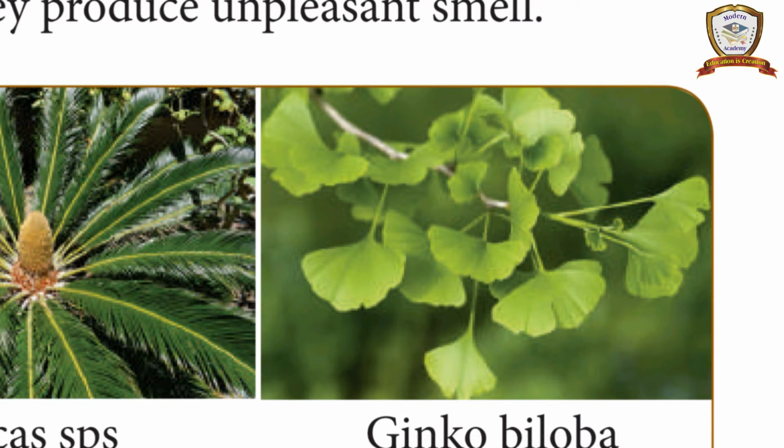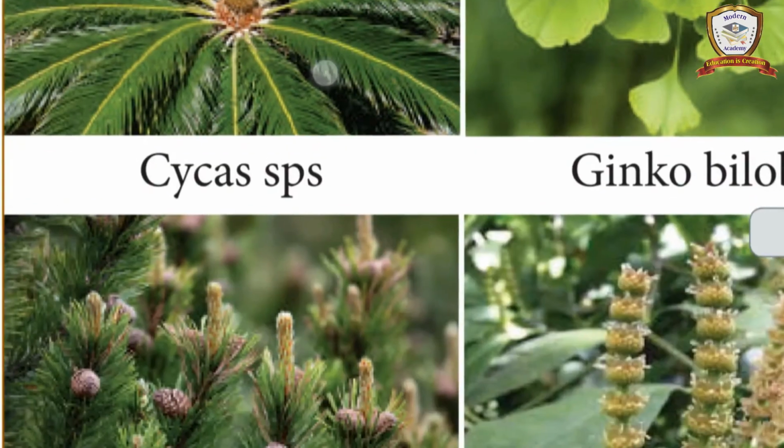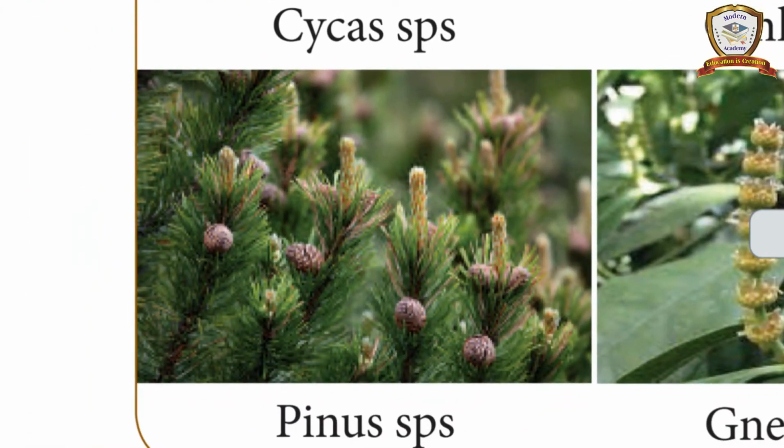Okay, so next one is Coniferales. What is the next one? Coniferales. The first is Cycadales, the second class is Ginkgoales, and the third one is Coniferales. See, this is a coniferous plant. Example, Pinus. Okay, so these are evergreen trees.